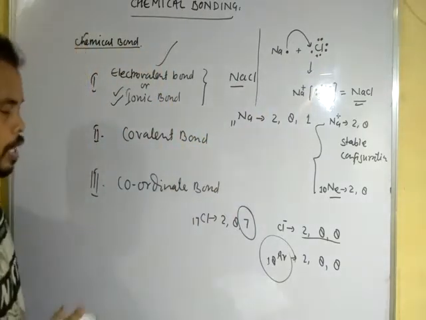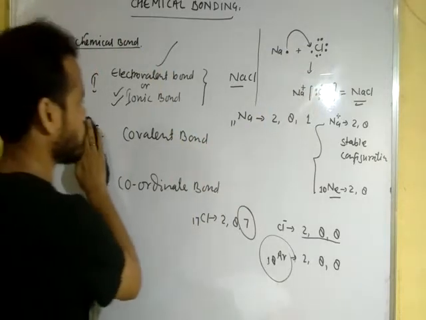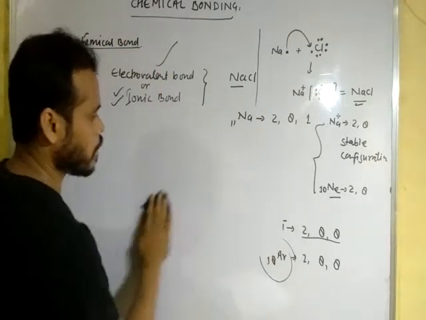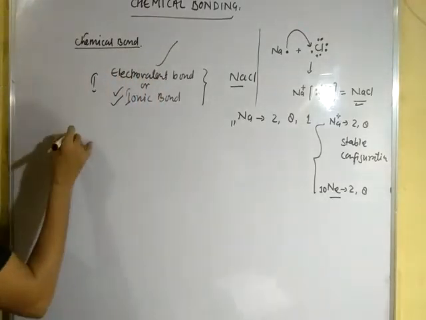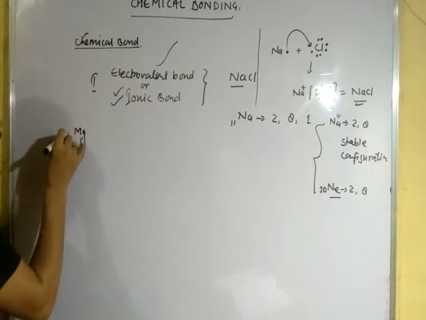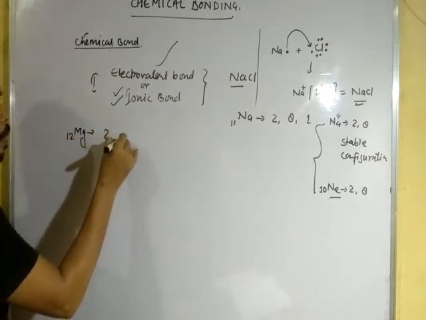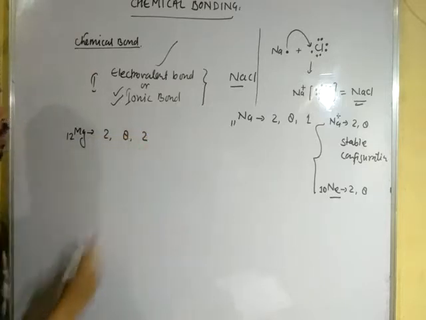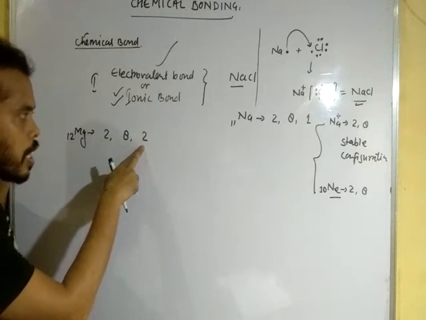Okay, dear student, let us see another example, magnesium chloride. Let us see the magnesium. Magnesium has 12 electrons and the electronic configuration is 2, 8 and 2. There are 2 electrons present in the valence shell.